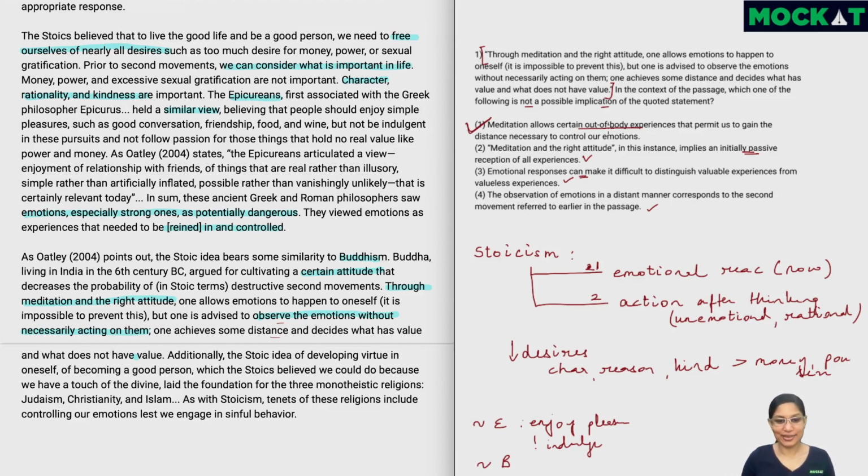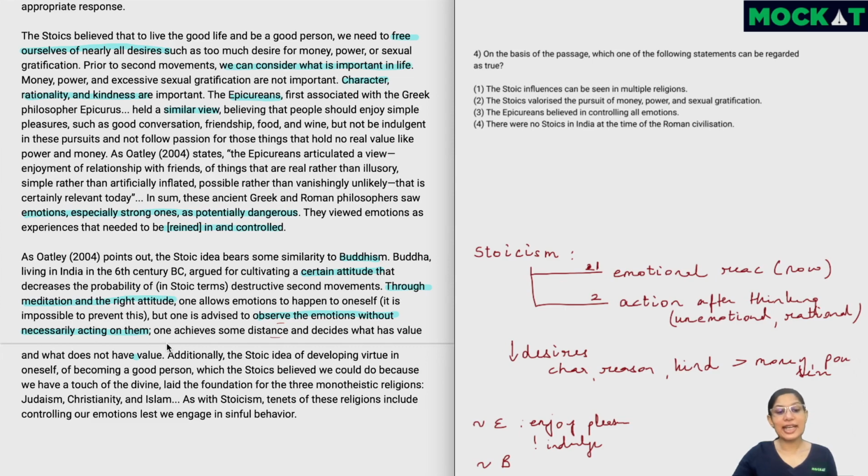So thus far we've learned that Stoicism recommends that even though we'll have an emotional reaction initially, we should take some time and take a rational action. We need to free ourselves from our desire. We need to focus on character, rationality, kindness. And this is something which is similar to the Epicureans and also similar to Buddhism.